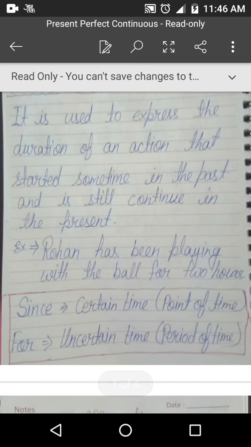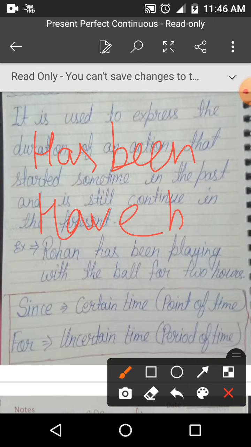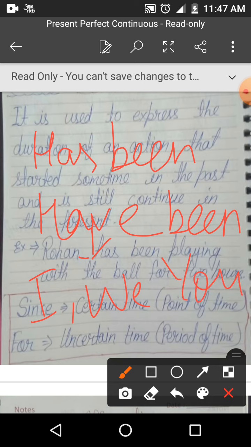Its helping verb is has been and have been. Has been and have been. Has is used with singular and he, she, it pronoun, and have is used with plural and I, we, you, they, and all plural subject.